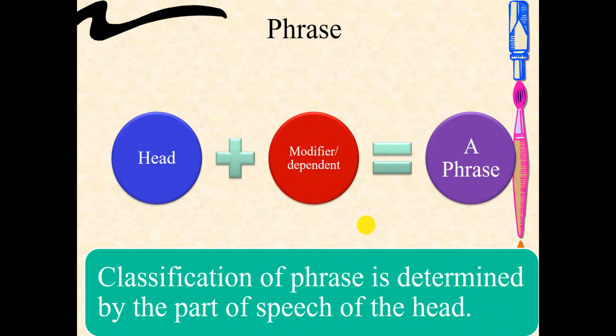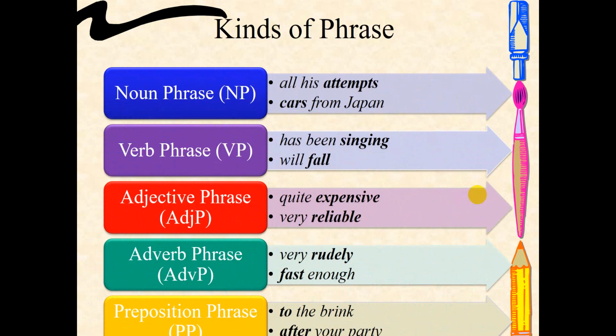So a phrase itself consists of a head and a modifier or dependent. And the classification of a phrase is determined by the part of speech of the head. Okay, so you have to remember the material about part of speech. And then once you know the part of speech of the head, you are able to categorize or classify the phrase. A phrase can be categorized into noun phrase, verb phrase, adjective phrase, adverb phrase, and prepositional phrase.